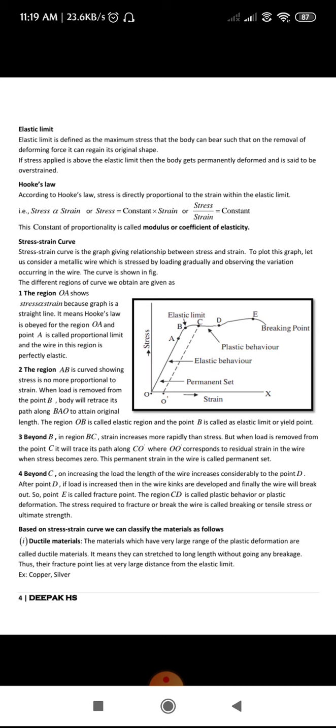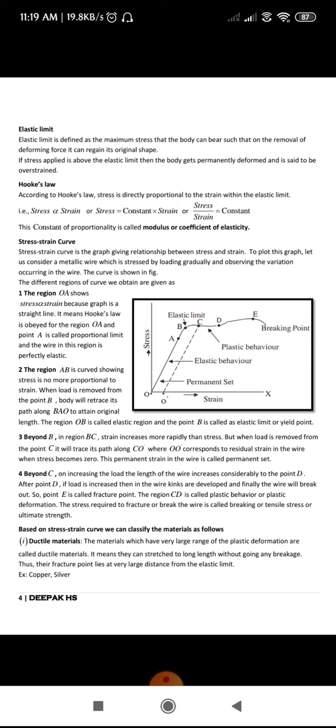So what happens if the stress is applied above the elastic limit? When the stress is applied above the elastic limit, the body gets permanently deformed and it is said to be overstrained. So once the stress you have applied is beyond the elastic limit, the body gets permanently deformed, so that it will not be able to regain its original shape. This is regarding the elastic limit.